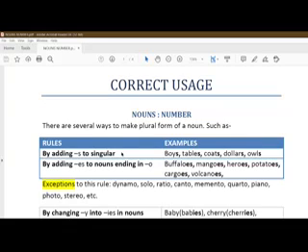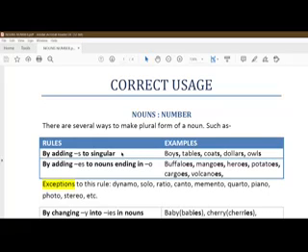So it begins with adding s to the singular noun, which are very much common for all of us: boys, tables, coats, dollars, owls, plays, cattle, not cattle, sorry, that was a mistake. It will be cats, dogs, and all these types of things. The reason I said that cattle will not be used as cattles, you will come across about the rule later in this same video. Then only you can understand why I cannot say cattles. So what we were talking about, adding s to the singular form of noun: boys, tables, coats, etc.